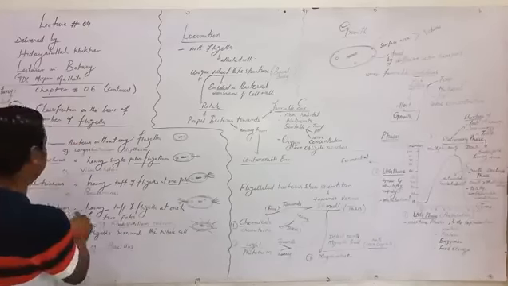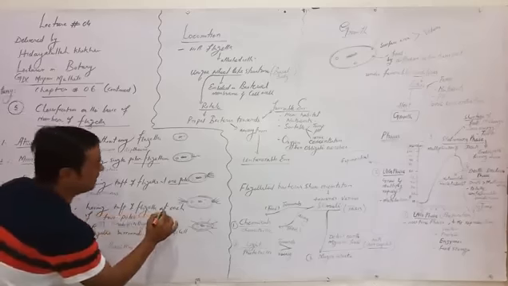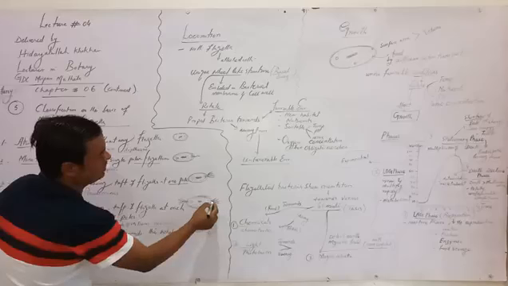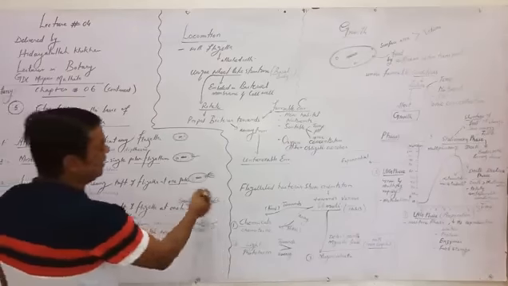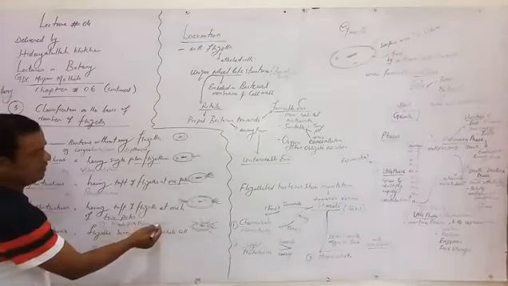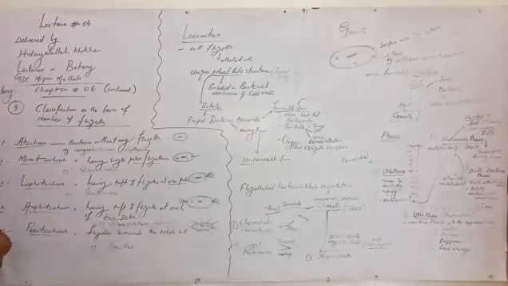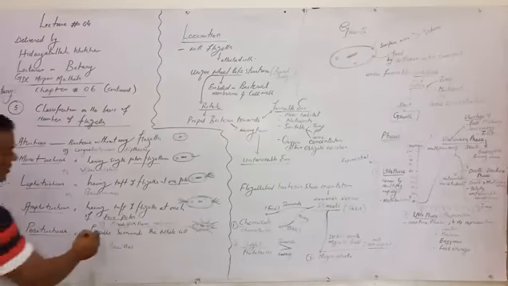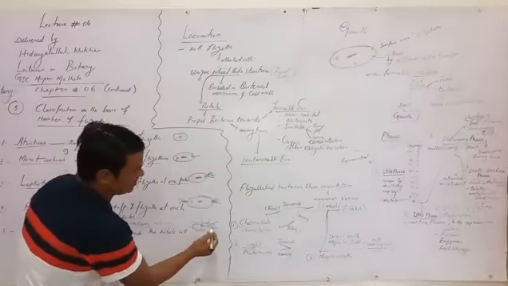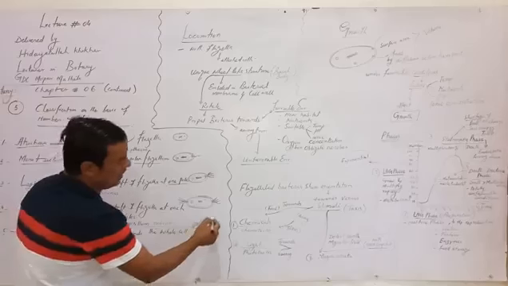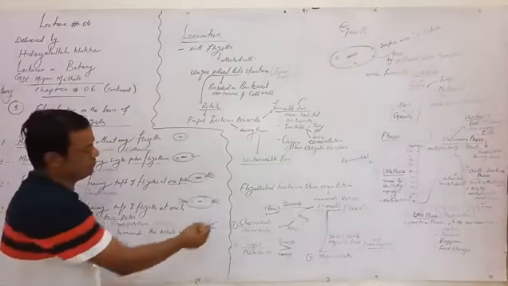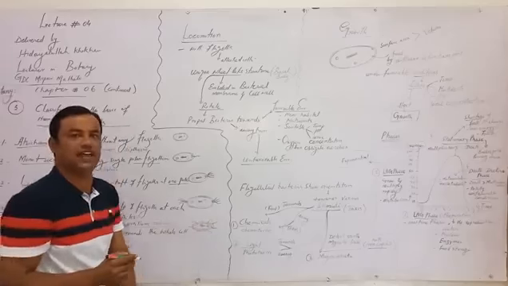Number 4, amphitrichous, means having a tuft of flagella at each of the 2 poles. Look here, the tuft of flagella is present at both ends. So we take the example Rhodospirillum rubrum. Number 5, peritrichous. Flagella surround the whole cell. Example is Bacillus. Look here, this is the bacterium and there are flagella from all sides. So this bacterium is surrounded by flagella.